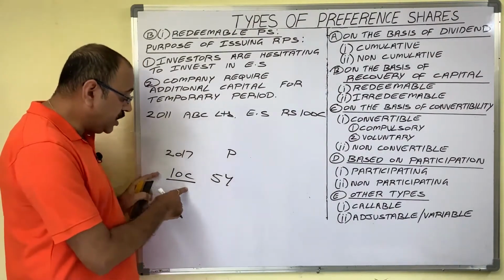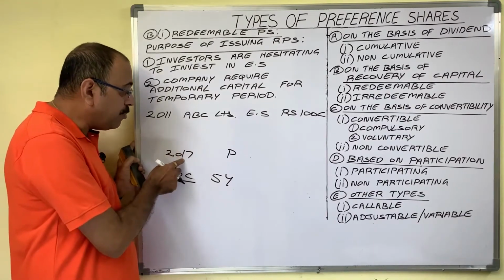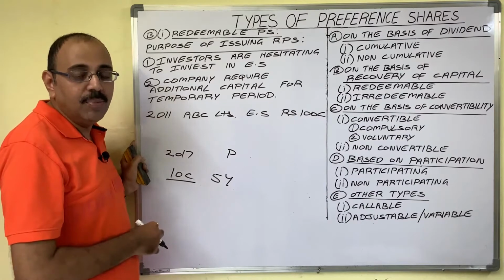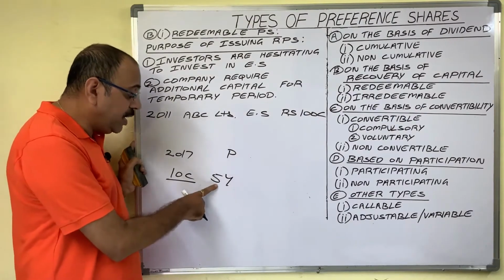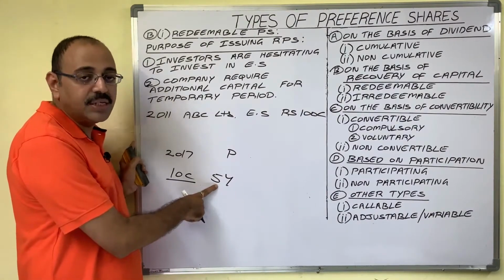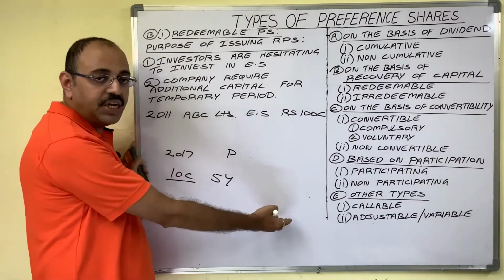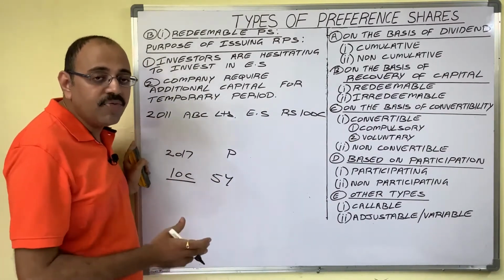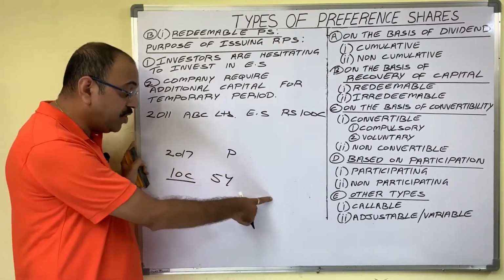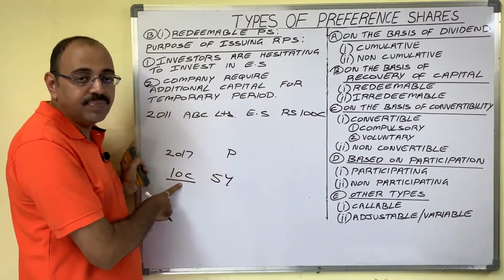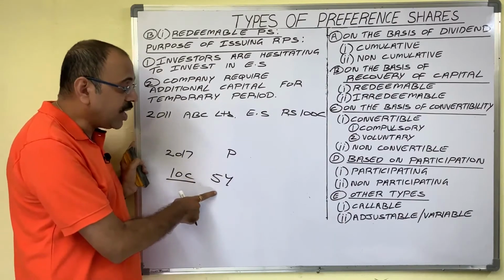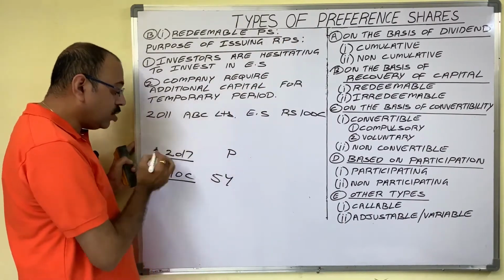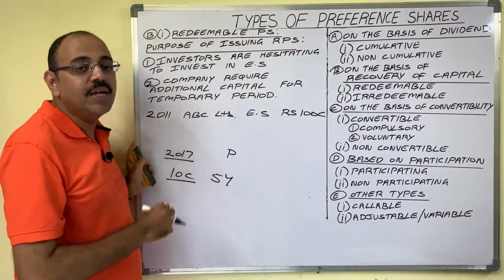In this case, if the company issues equity shares in 2017, it is a loss to the company, because even though we need capital only for 5 years, when we issue equity shares, it becomes a permanent burden. Till the time of liquidation, the company has to pay dividend on this capital. Here, the best choice for the company is issuing redeemable preference shares in 2017 for a 5 year period.